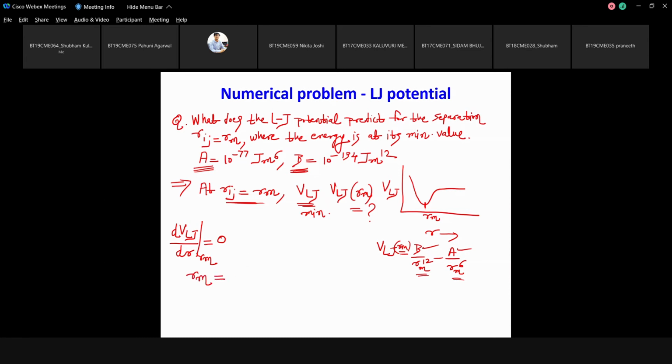What is the value of Rm? 2 power 1 by 6 into 10 power minus 8.